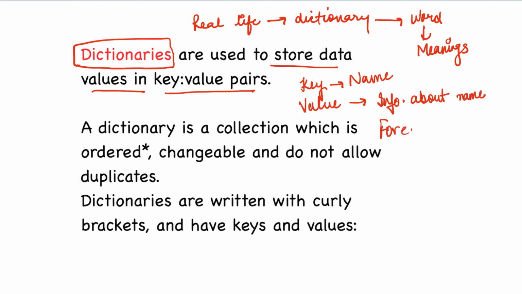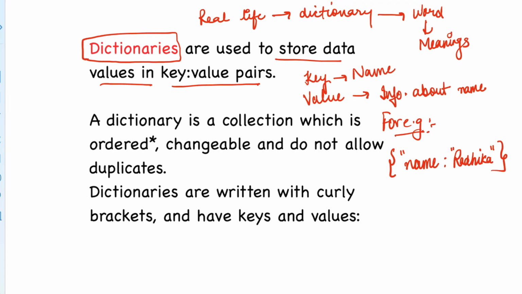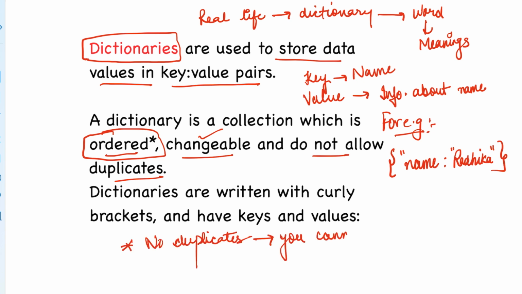For example, if you want to store someone's name, so here name is the key and Radhika is the value, right? A dictionary is a collection which is ordered, changeable, and does not allow duplicates. Basically, ordered means items stay in the same order, and changeable means you can update or change values anytime. And do not allow duplicates means you cannot have two keys with the same name, right?